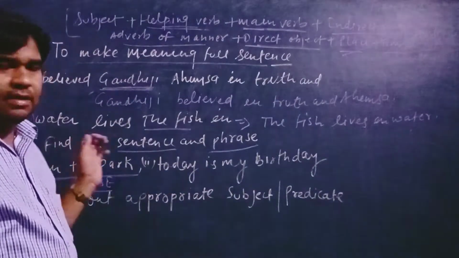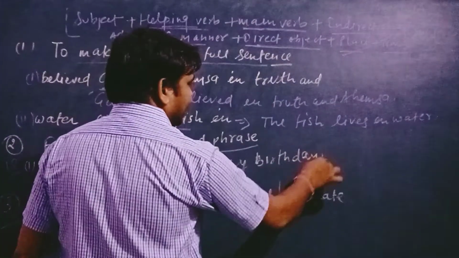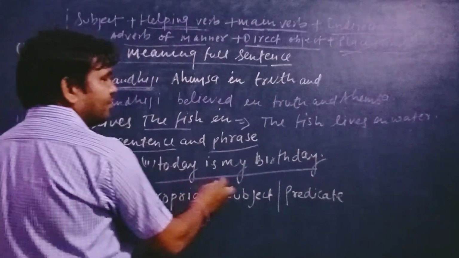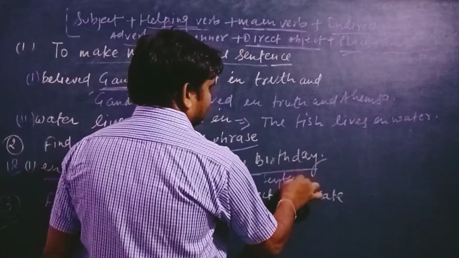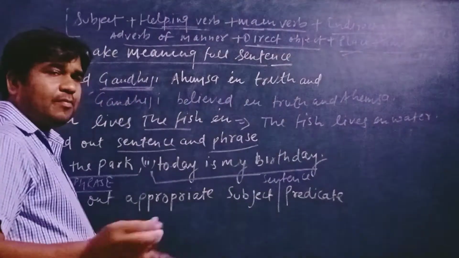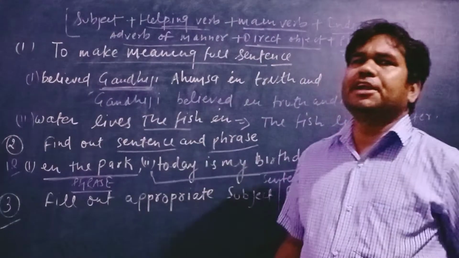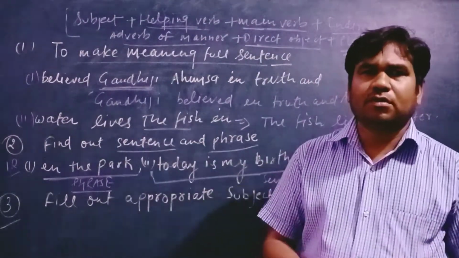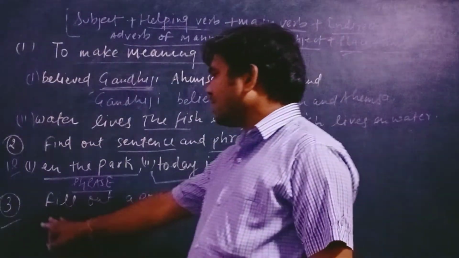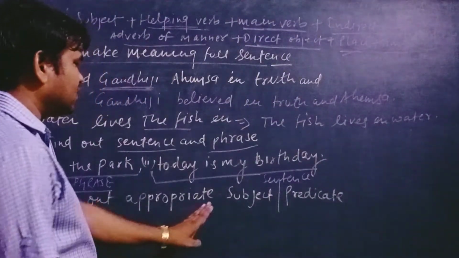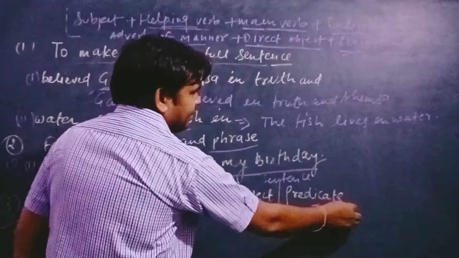We find it out easily. And second, today is my birthday. Today is my birthday gives a meaningful sentence. It means this is called a sentence. So this is the way to find out a phrase and a sentence. You can find different examples from the definitions of sentence and phrase. And after that, the third question the examiner asks is to fill in an appropriate subject and predicate.